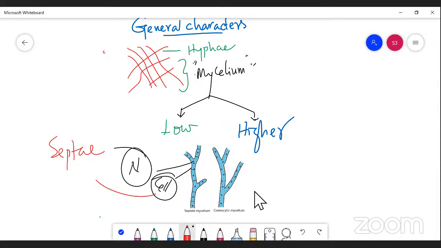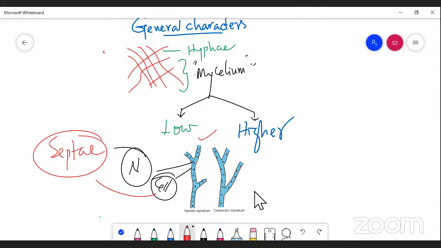Here you can see the first diagram consists of a number of cells. Each cell possesses a nucleus, and every cell is separated by the presence of a cell wall. Instead of cell wall, we can say septa. So in every cell you can find a very prominent structure called the nucleus, right?